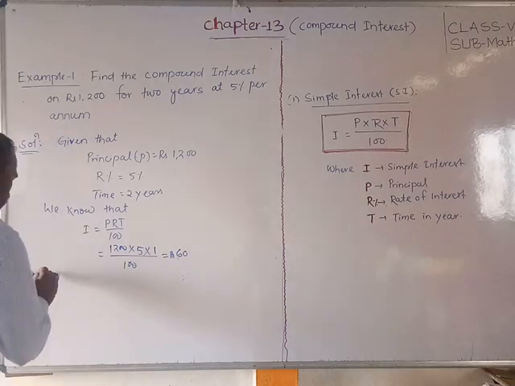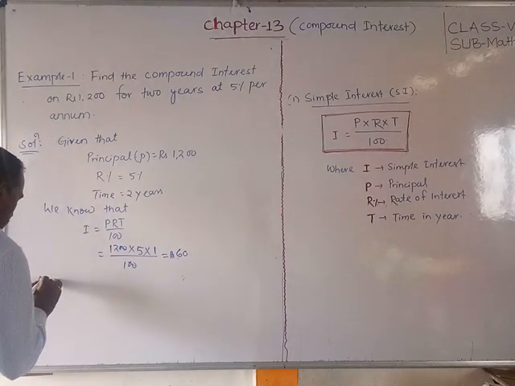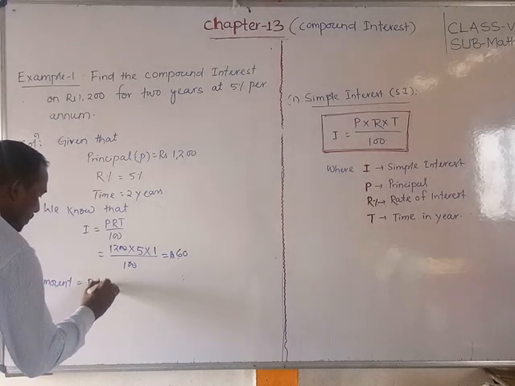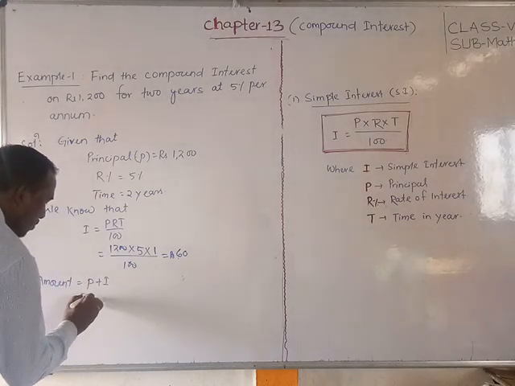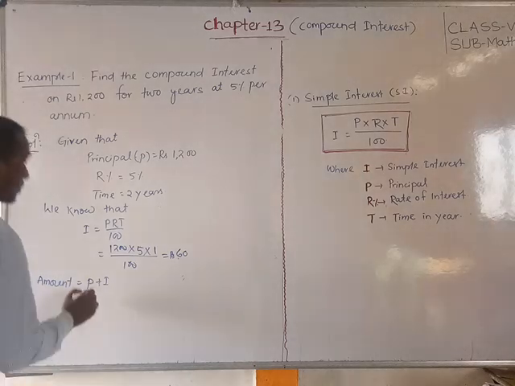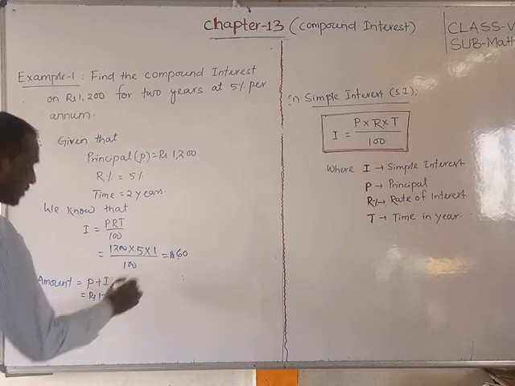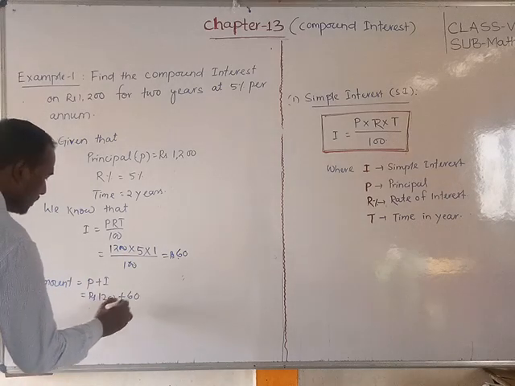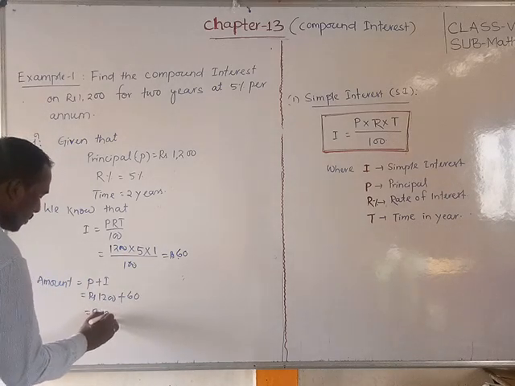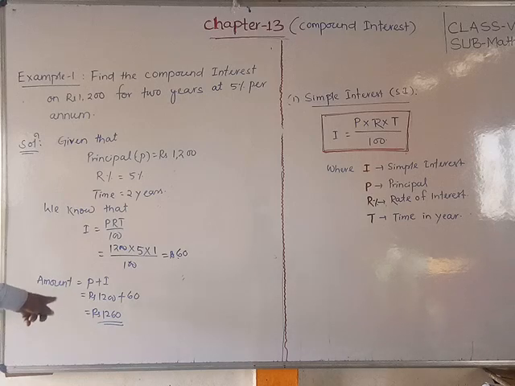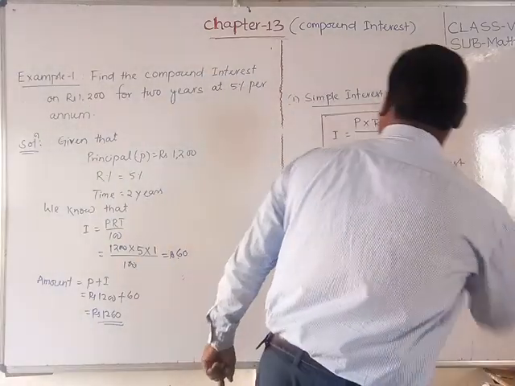Okay? So amount is equal to principal plus interest. Principal how much? 1200, principal already 1200, plus the interest we add, 60. That means 1260 is the amount. Now this amount will be the principal for the second year, next year.